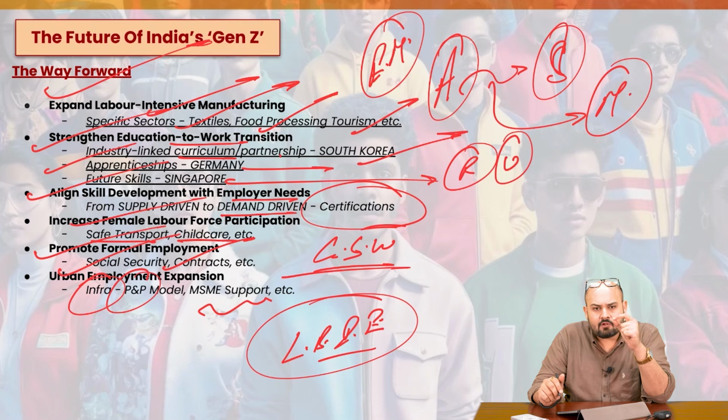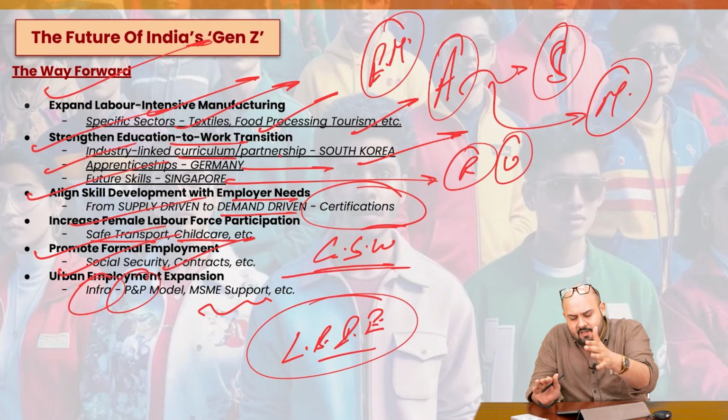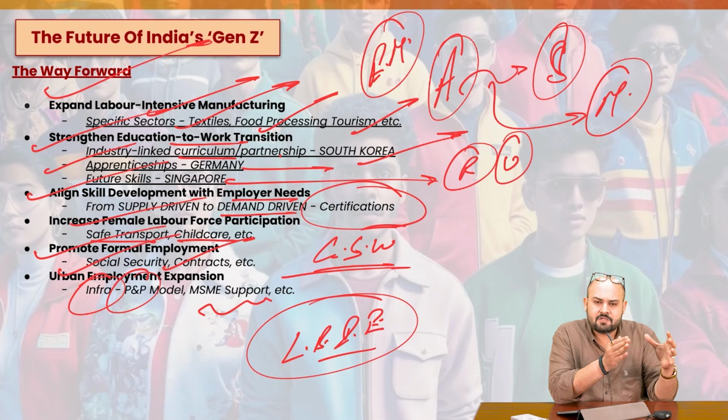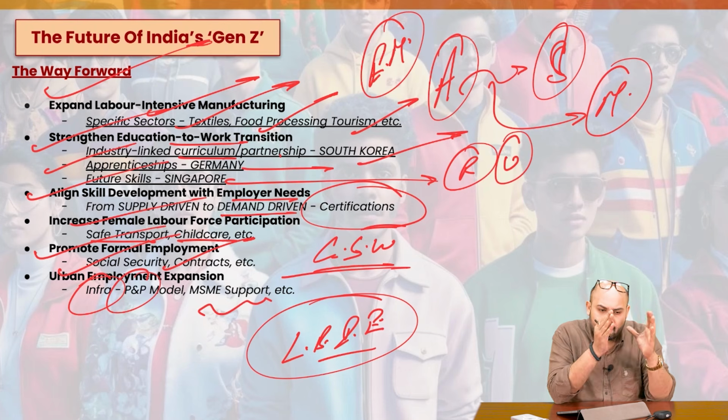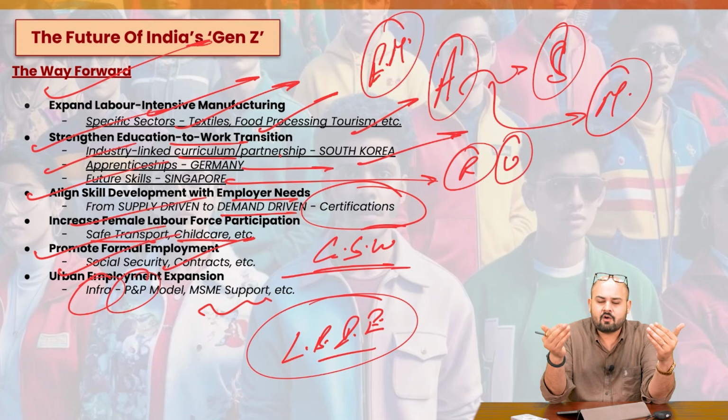So we should focus on all these aspects, and we need to have a full comprehensive approach, and only then will we be able to realize the vision of Viksit Bharat. Otherwise, a major chunk of the population would stay behind, and they would not be able to convert their potential into a positive economic return.